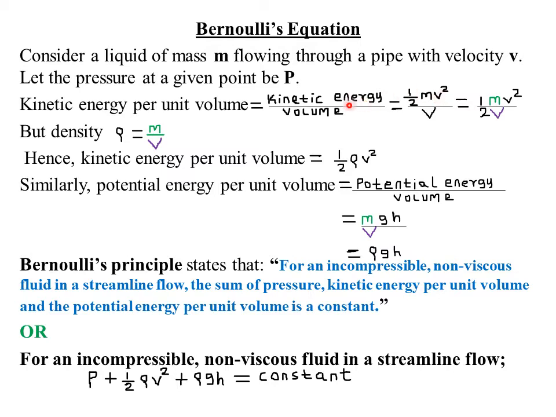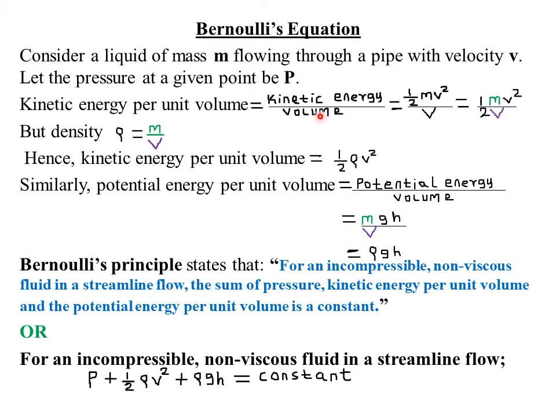Remember that kinetic energy is the energy possessed by a body in motion. Then divided by volume. Volume in physics we denote by capital V, but small v usually denotes the velocity. In some cases it might denote the final velocity. So this gives me a half m v squared divided by V.